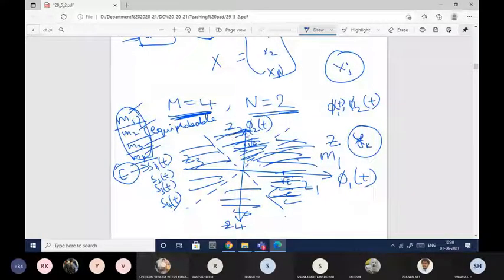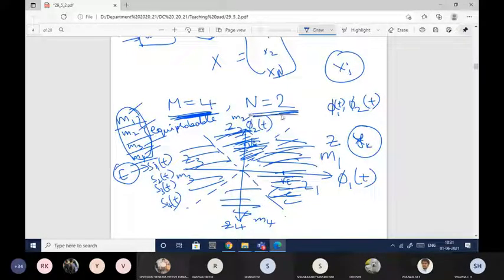If the yk value is falling in the second region, then the decision will be made in favor of M2. In the same way here M3, in the same way here M4. So this is how the decision will be taken. How exactly the decision is taken and how we divide this into 4 regions, we'll see in the next chapter, where we'll be applying this concept. Otherwise, since I have 4 symbols, I have divided the region into 4 portions.